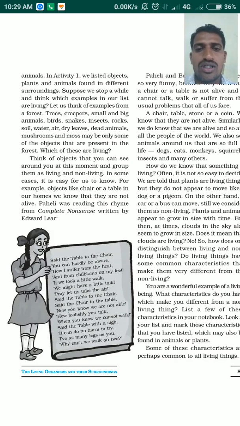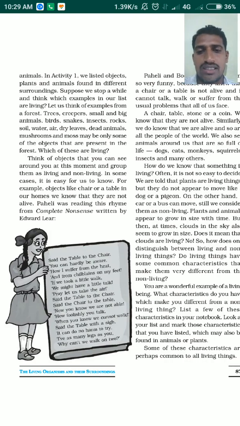So we thought of different kinds of objects available in the forest, such as trees, creepers, climbers, small and big animals, birds, insects. Later on, the water, soil, dry leaves fallen on the ground, dead animals, mushrooms, fern. All these are different kinds of things which are available in the forest. Even mushrooms and moss are all present, right?